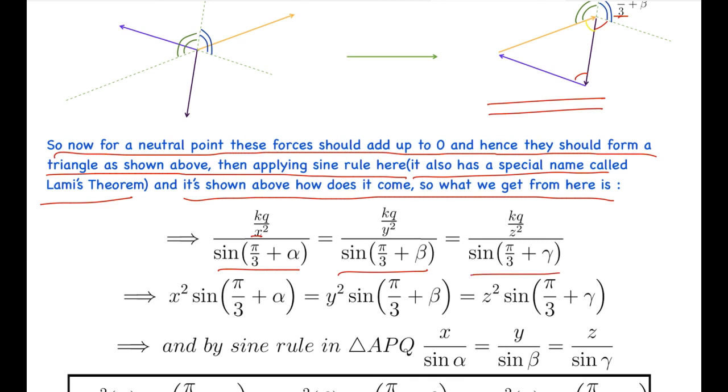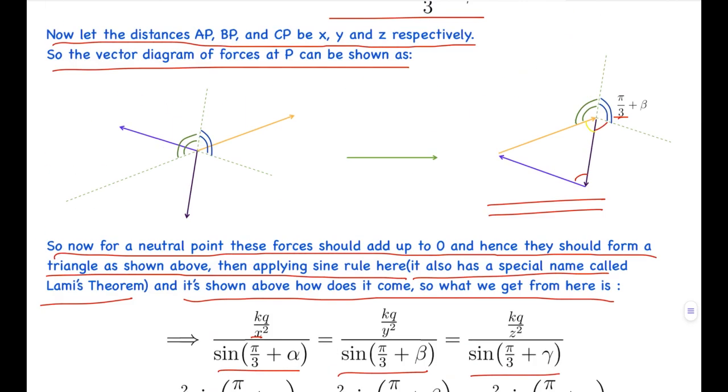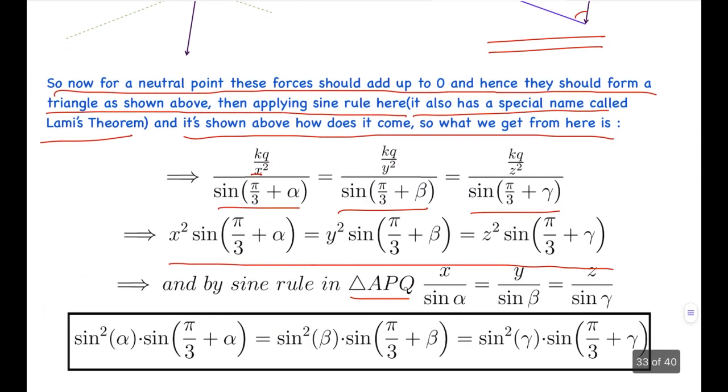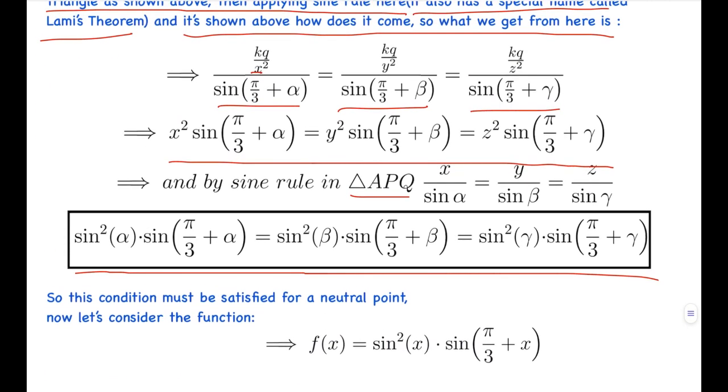And kq can be cancelled here, so x² sin(π/3 + α) equals y² sin(π/3 + β) equals z² sin(π/3 + γ). And by the sine rule in triangle APQ, we get x/sin α equals y/sin β equals z/sin γ. So writing that here and substituting sin α in place of x, the common factor is cancelled. So we finally get that sin²α times sin(π/3 + α), and similarly for β and γ, should be equal. This is the condition which is required to be satisfied for a neutral point.